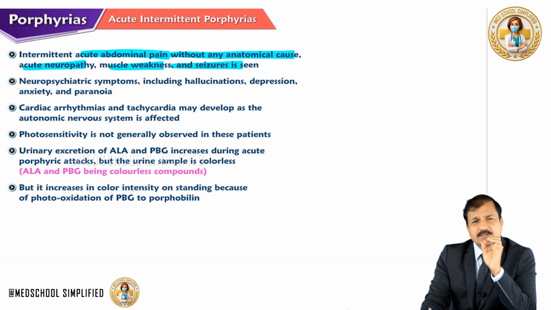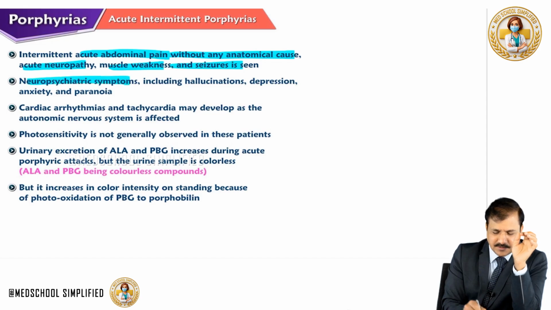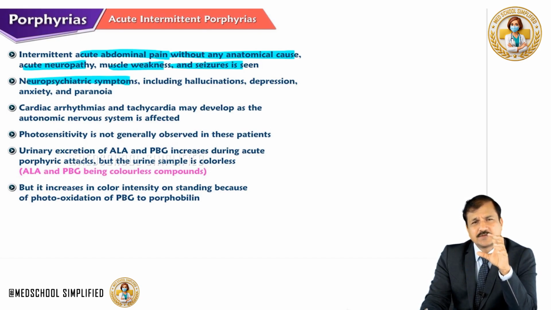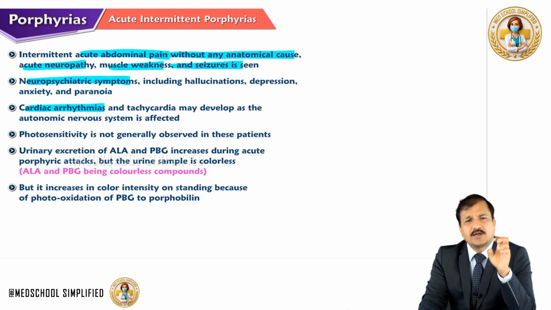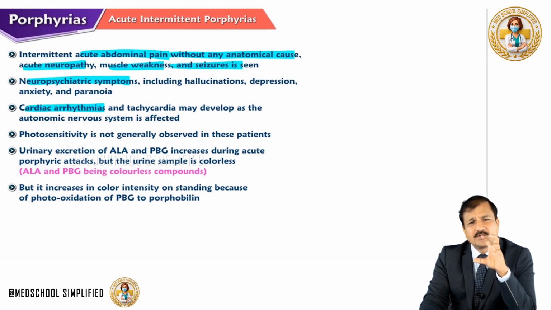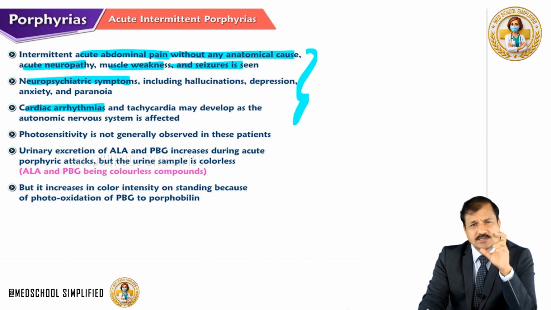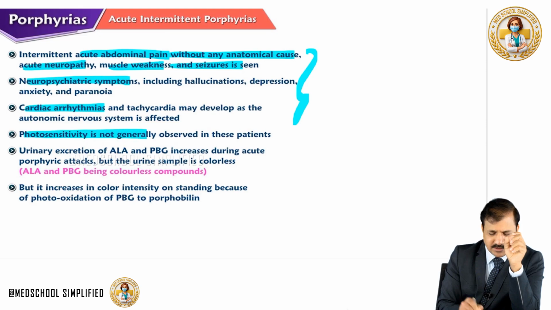Other than this, the patient will show neuropsychiatric symptoms, and that includes hallucination, depression, anxiety, being paranoid. That kind of signs can be seen in acute intermittent porphyria. And then cardiac arrhythmias can be seen, including tachycardia, developed as the autonomic nervous system is affected. So these are all the neurological signs. Most of them are neurological issues which are seen in acute intermittent porphyria. Generally, these patients do not show photosensitivity.